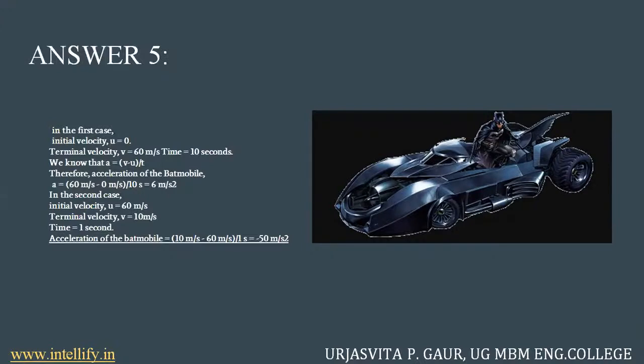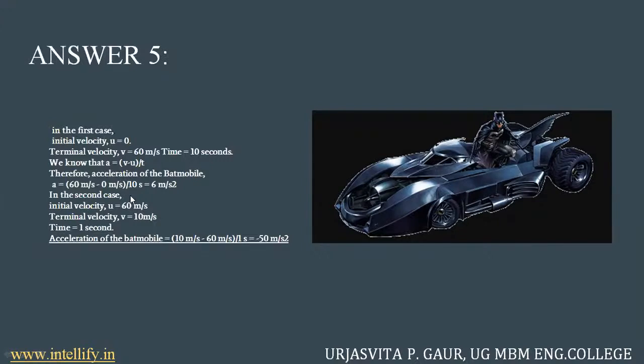That's how it's understood, and it's more commonly known as the first equation of motion. So I can easily find the acceleration in this case by substituting the values of v, u, and t. u is 0, v is 60, t is 10 seconds. So you can easily find the value of acceleration in the first case.